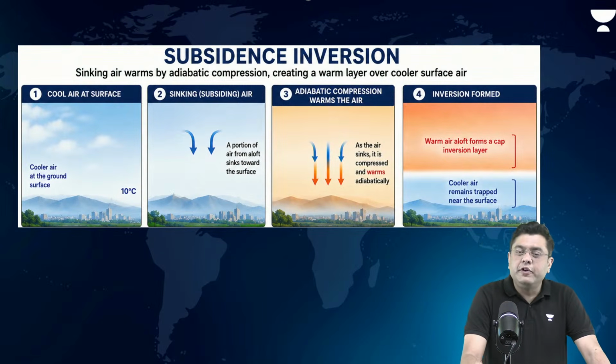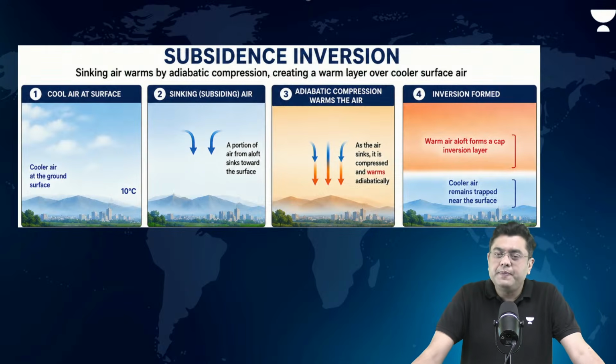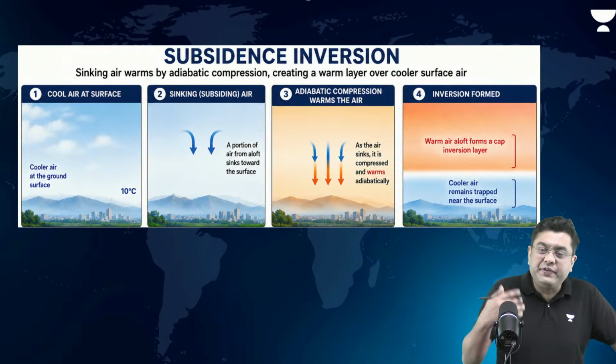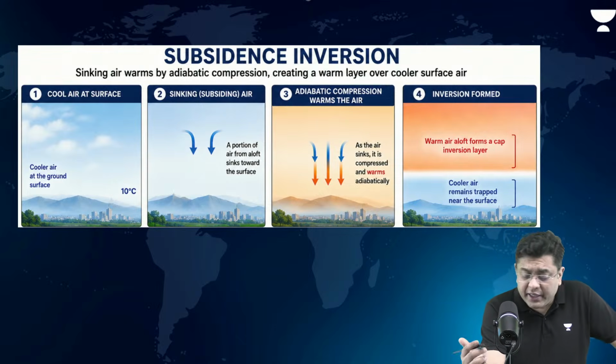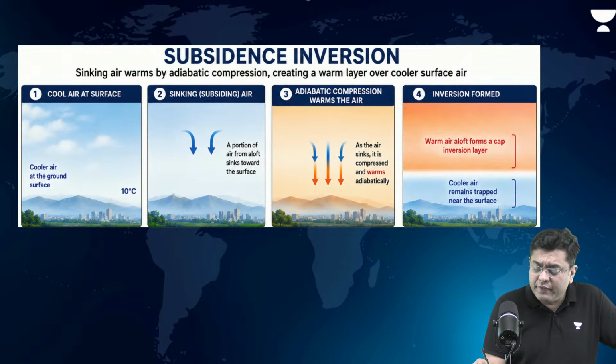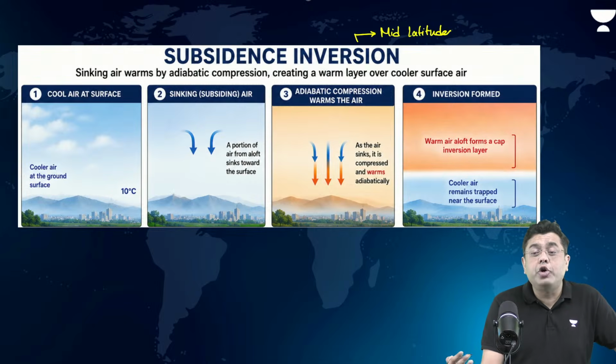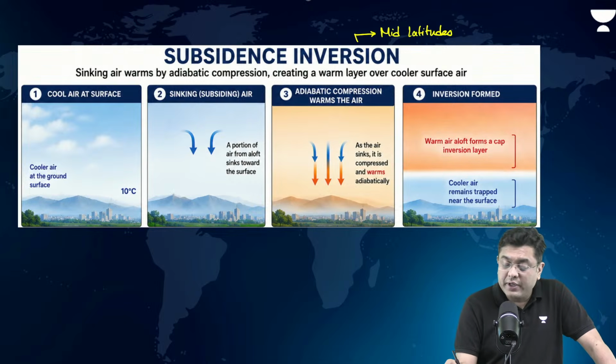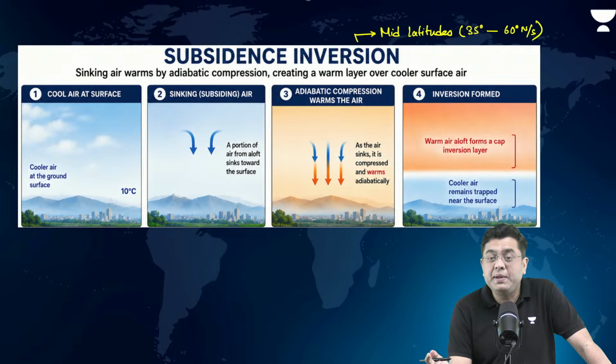Then you have the case of mechanical inversion, subsidence inversion. So this is not something which is experienced in India. Let's suppose you consider the region of 40-degree north, 50-degree north, what is referred to as the region of mid latitudes. That is around 30-degree, 40-degree, 50-degree, 60-degree north. So mid latitude is generally 35-degree to around 60-degree north or south. That is the region considered to be mid latitude.